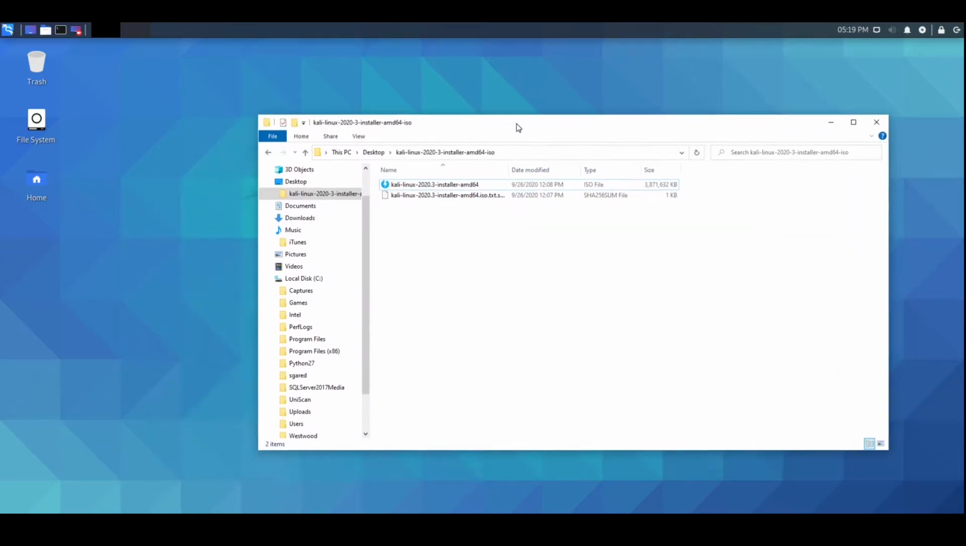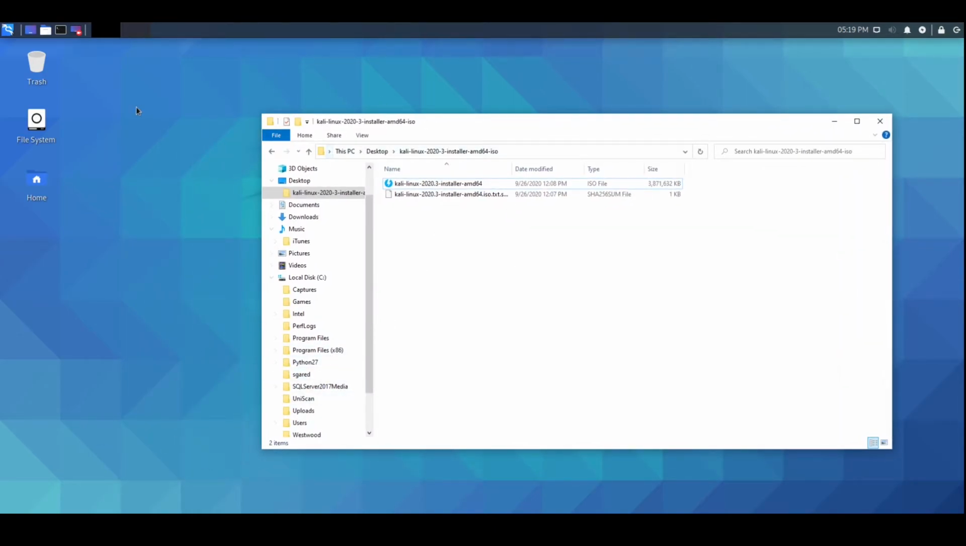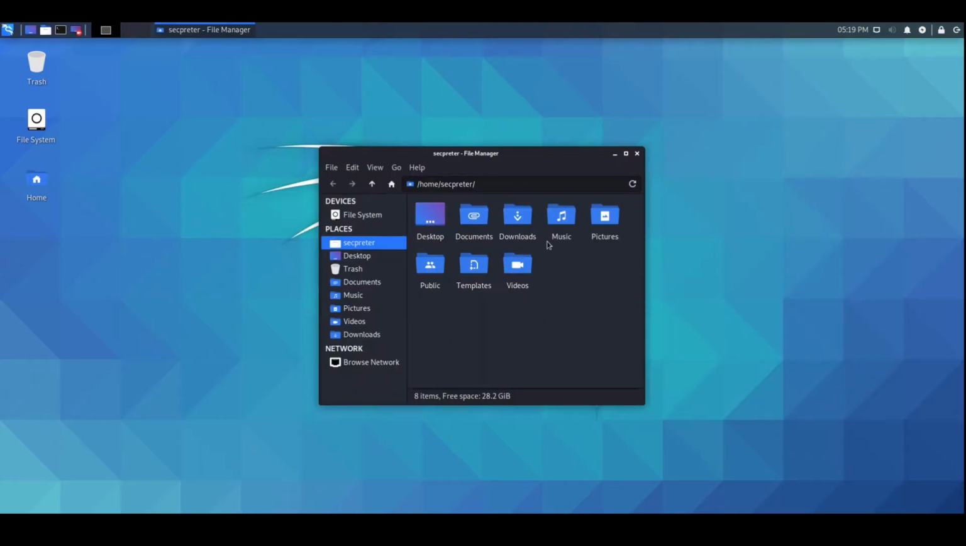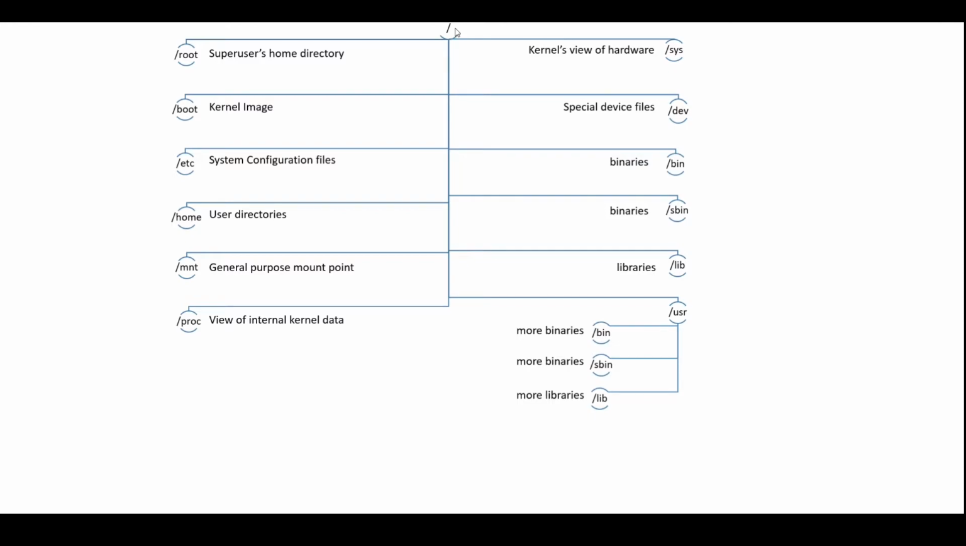In Windows, we have the file system and physical drives. In Linux, we have the counterpart. In this image, we see the logical file system of Linux. The first one is slash. This is actually the root folder, and under slash we have the entire hierarchy. Slash root is our super user's home directory. Slash boot is the kernel image, and slash etc generally contains the Linux configuration files, files that control when and how programs start up.